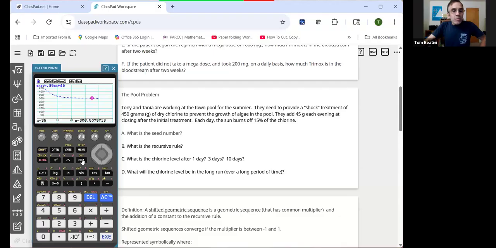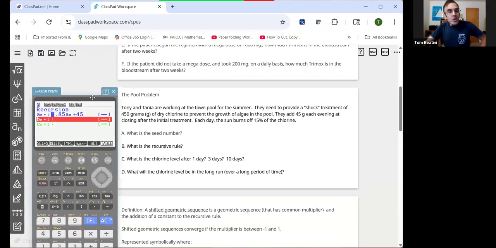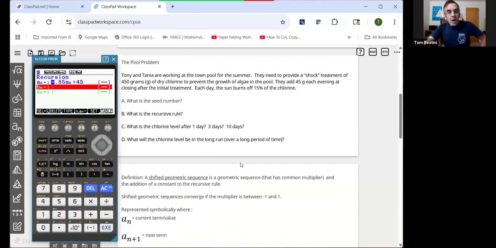If we go back to our recursion screen, in A sub 1, we have what looks like a geometric sequence. But then we have something added to it.